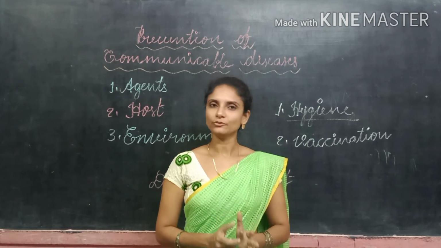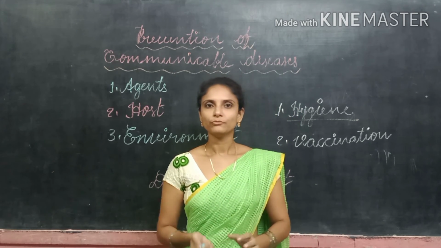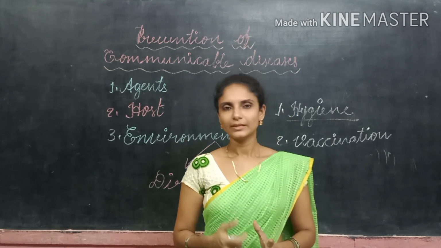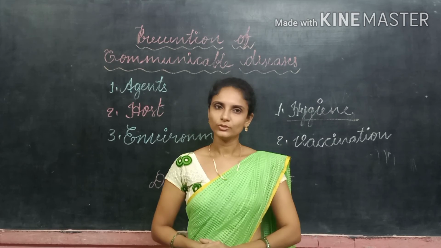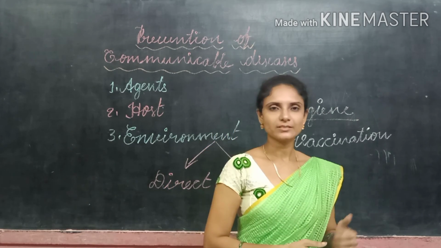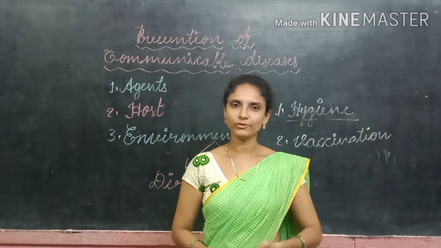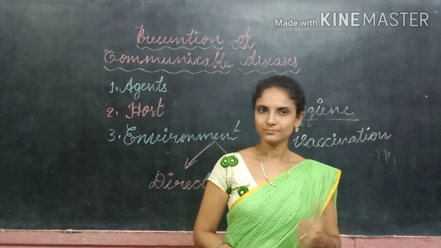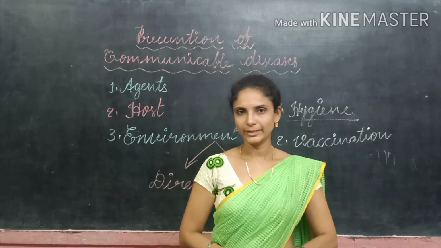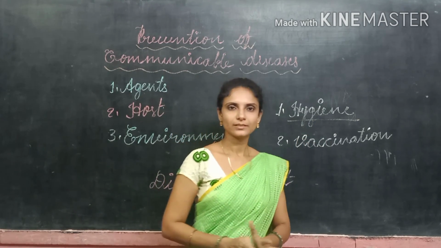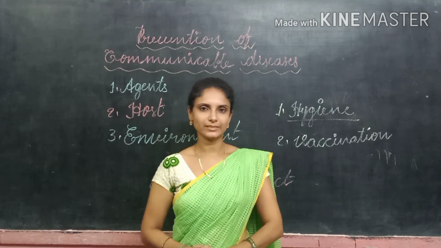To stop the breeding of mosquitoes, we must not allow water to be stored. Mosquitoes lay eggs in standing water. So we must not allow standing water. If we find any standing water, we must spray oil on the surface of the ponds. And we must use mosquito repellents and door nets, and floors must be swept every day. If we follow all these rules, we can prevent the spreading of diseases.